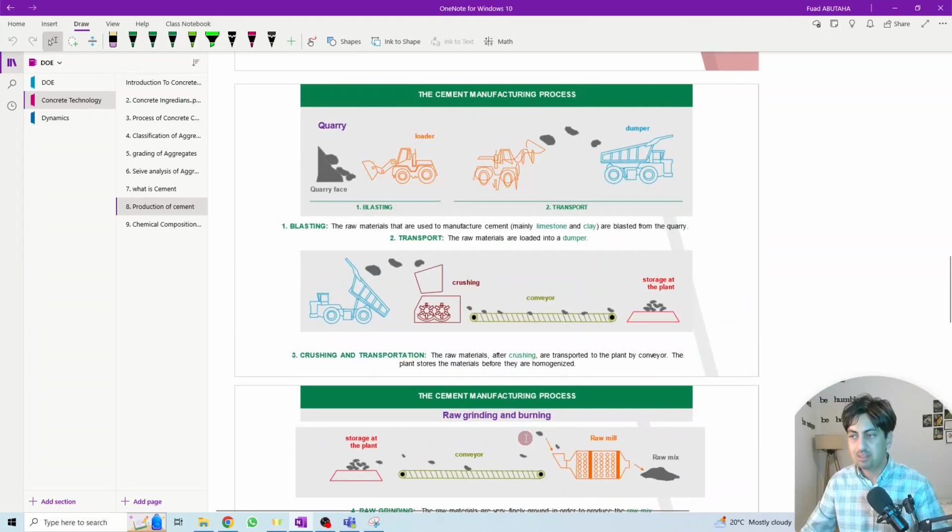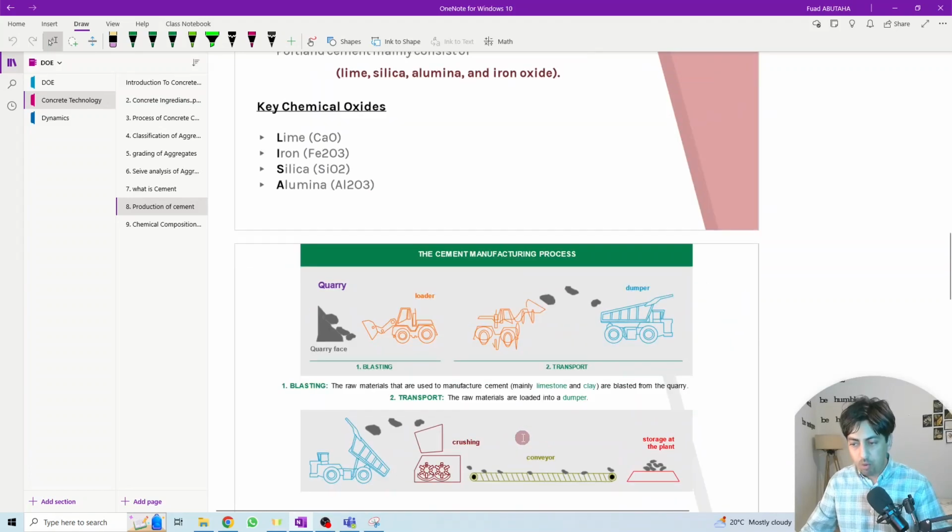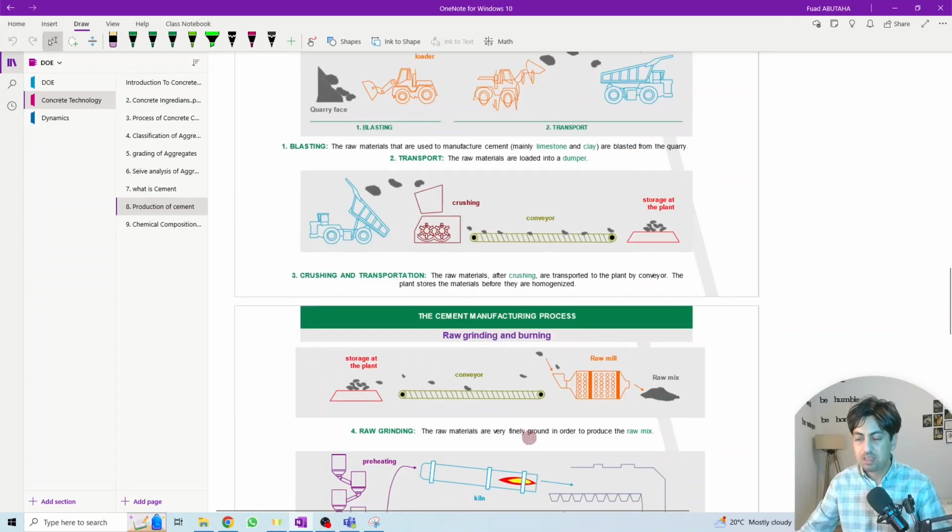So again, cement is a manufactured material. We don't use the raw material of the cement directly in concrete, but it needs to go through this manufacturing process before we start using it in concrete production.